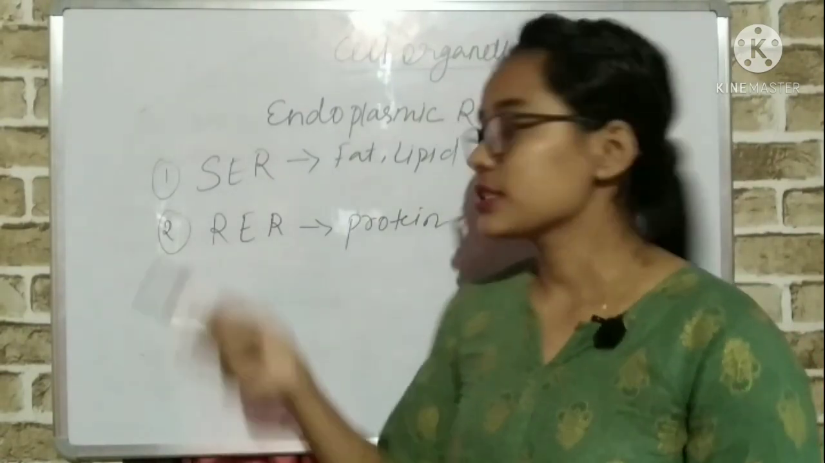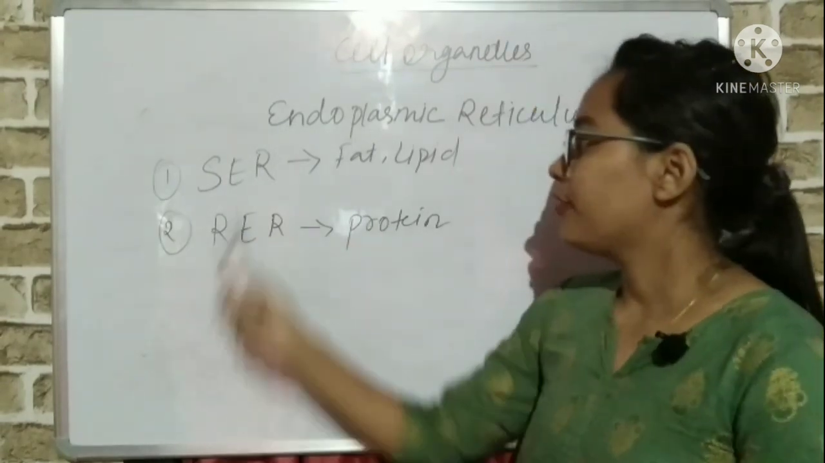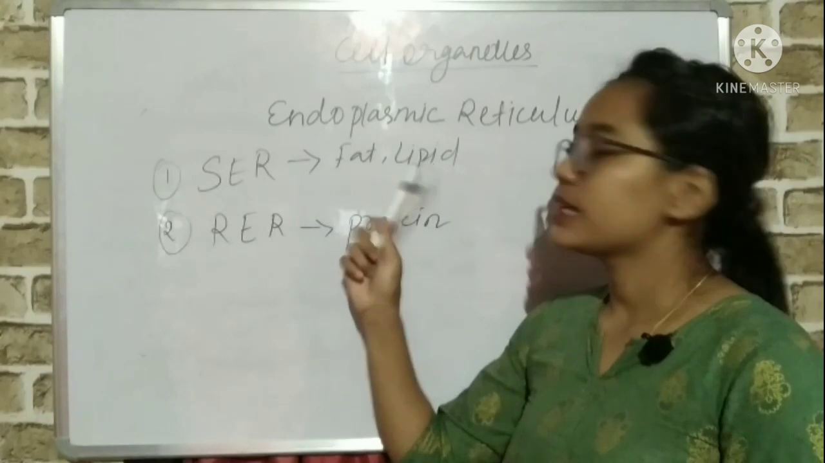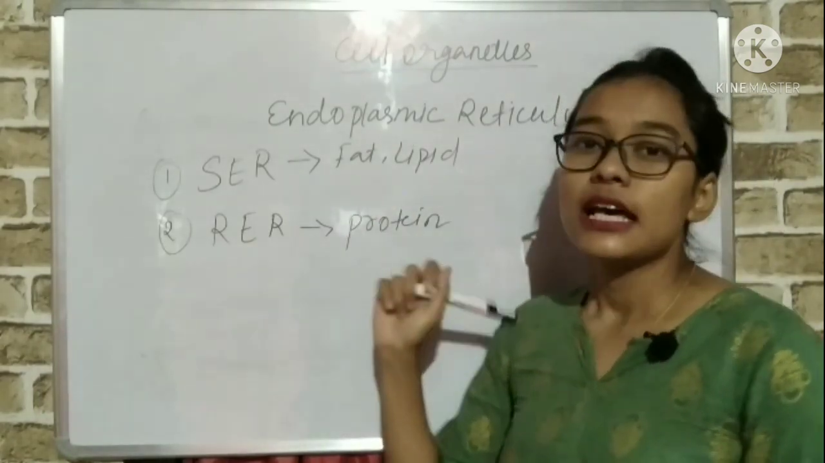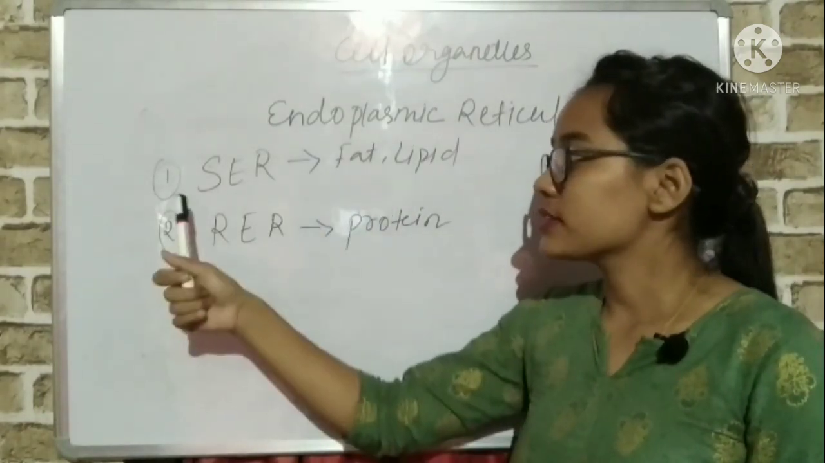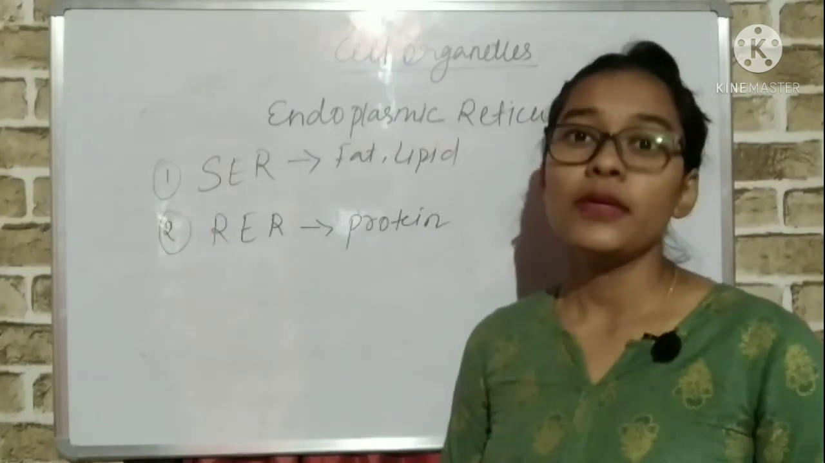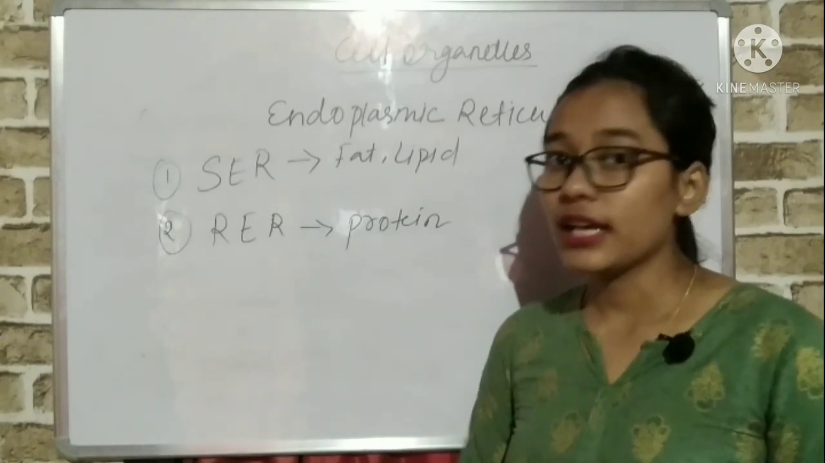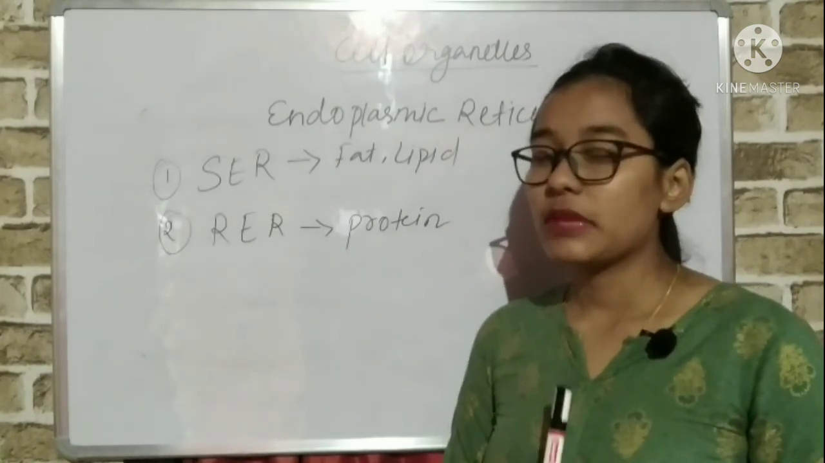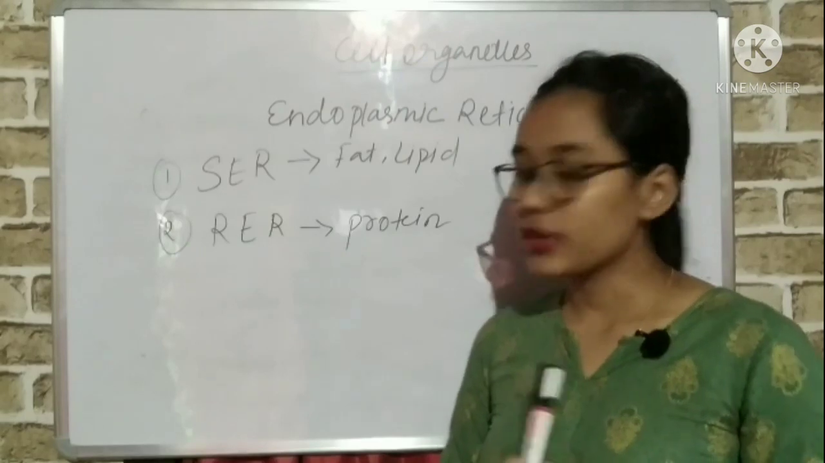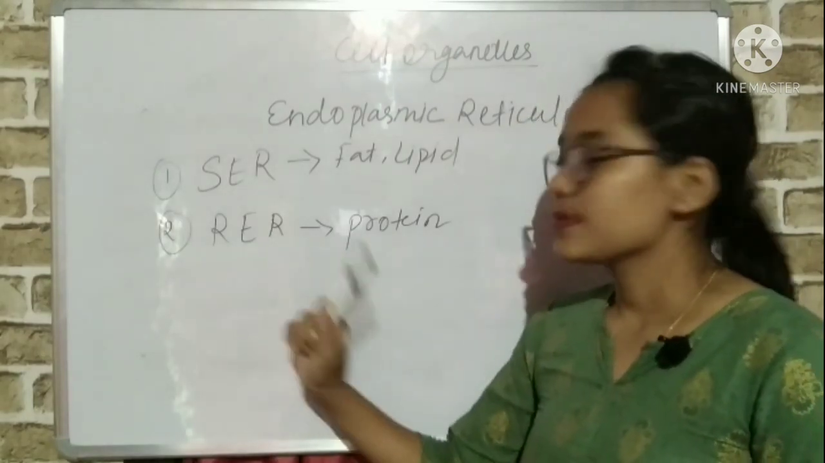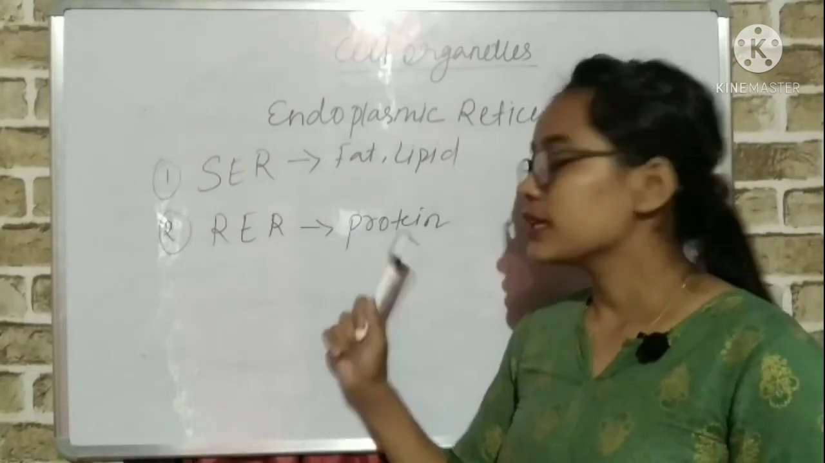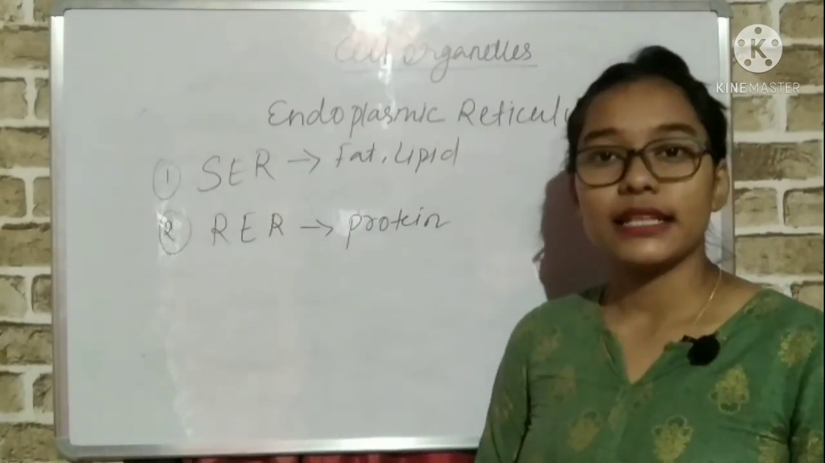Now let us see the function of smooth endoplasmic reticulum. Its function is the manufacture of fats and lipids, and sometimes the fats and lipids manufactured by the smooth endoplasmic reticulum are used in the formation of membranes inside the cell. As I told you, the plasma membrane is made up of what? Protein and lipids. Now the rough endoplasmic reticulum. What is its function? It helps in manufacturing protein inside the cell.